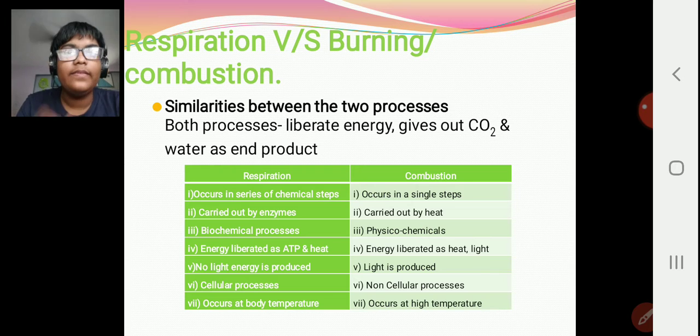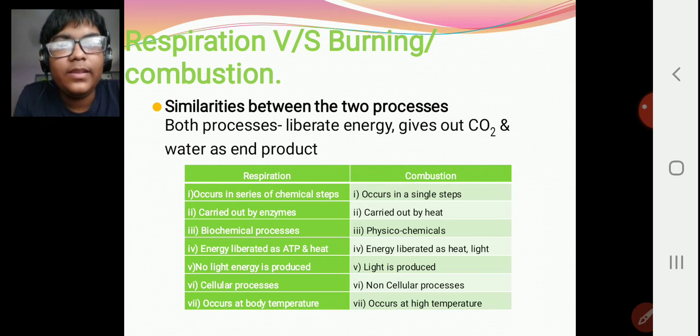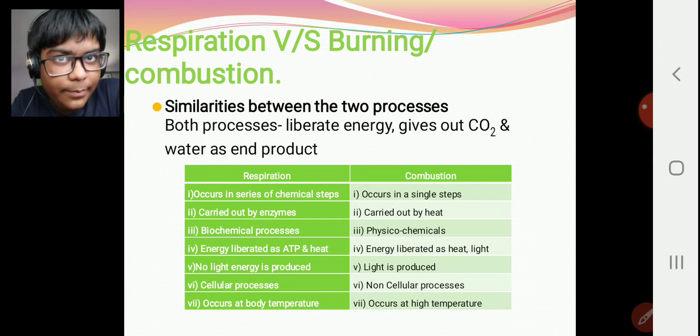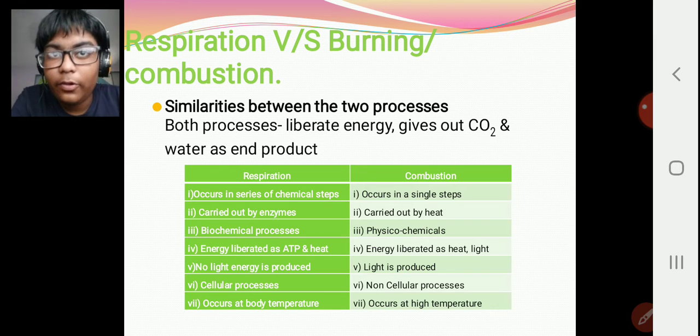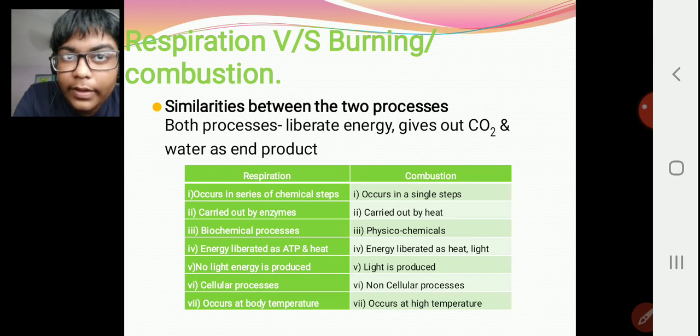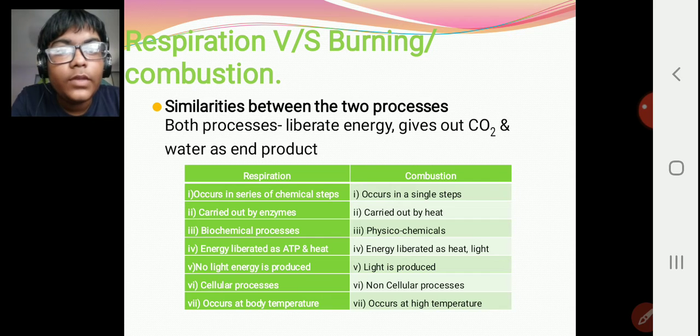You just burn something, it burns out, gives energy, done. You don't need any steps or phases in that. The second is that respiration is carried out by enzymes, each process by enzymes, whereas combustion is carried out by heat. It is due to fire, which is nothing but heat.